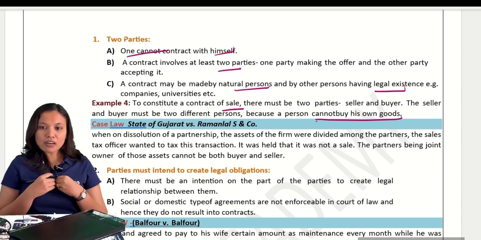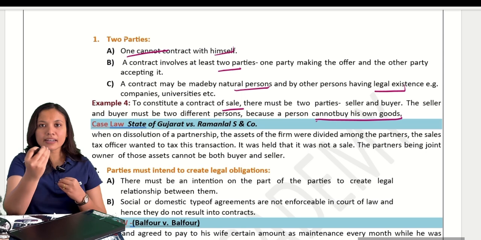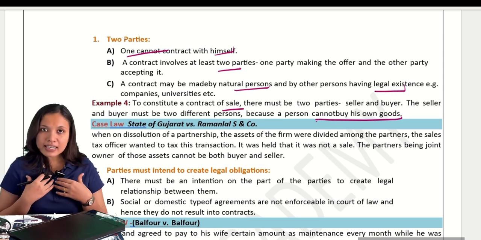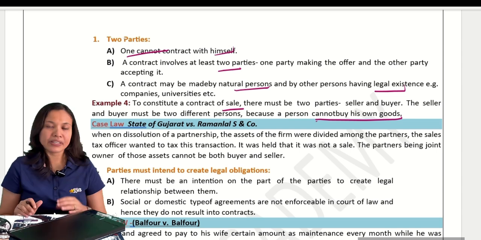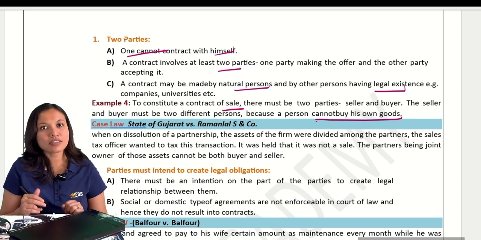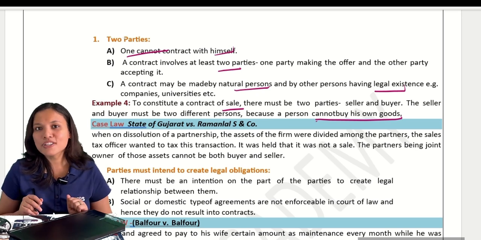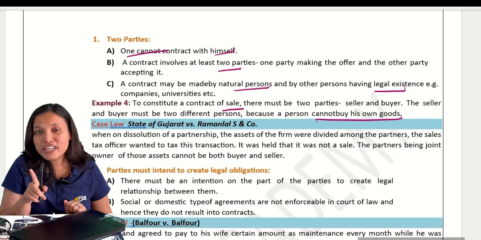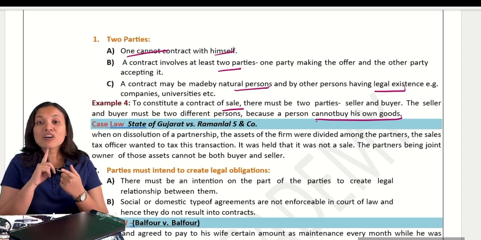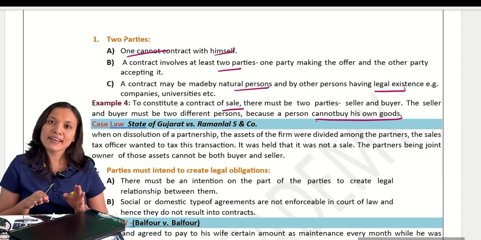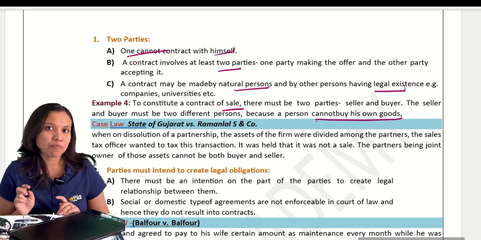So you can make a contract with the company, you can make a contract with an LLP. Even though I am only a member of the company, I can still make a contract with the company because the company is different, I am different. There are two persons. But in case of partnership, please remember, partners are not considered different from the business. Partners and business are the same.